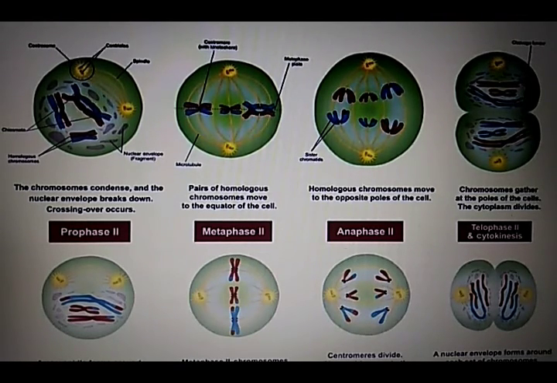Then after comes the anaphase 2. Kinetochores of each centromere separate and the sister chromatids of metaphase 2 move towards opposite poles as daughter chromosomes, similar to their movements in mitosis. The arrival at the opposite poles marks the end of this phase. So you can see that these all phases correspond to mitosis. Ultimately, the telophase 2 comes.